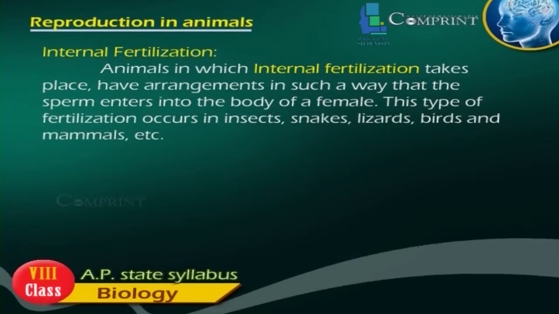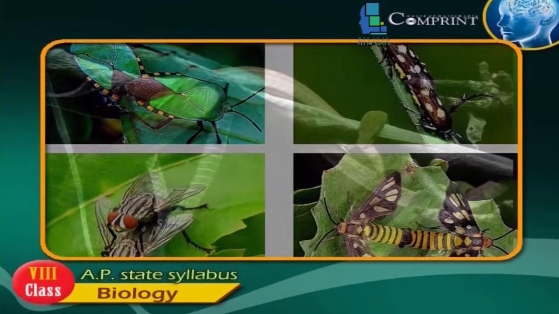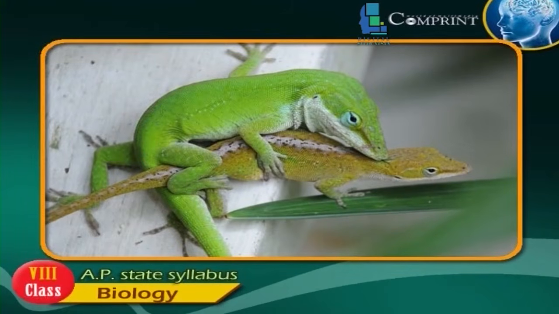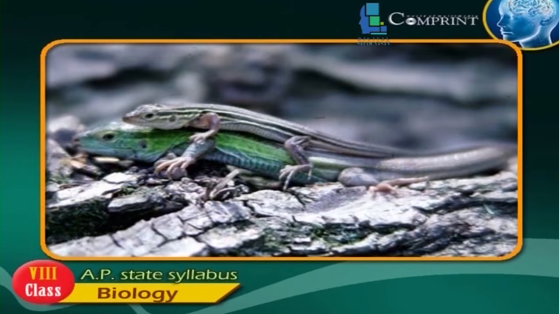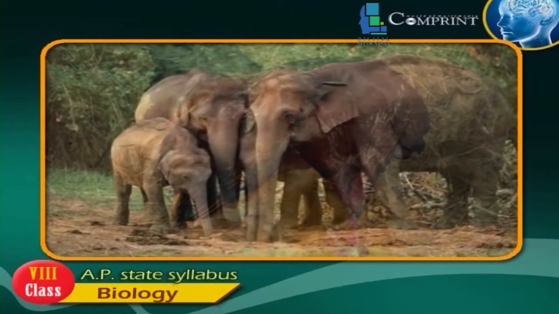Internal fertilization. Animals in which internal fertilization takes place have arrangements in such a way that the sperm enters into the body of a female. This type of fertilization occurs in insects, snakes, lizards, birds and mammals, etc.